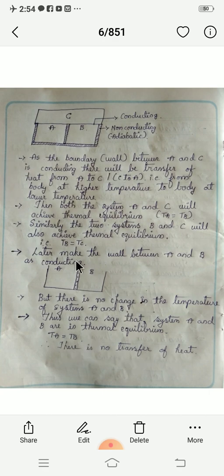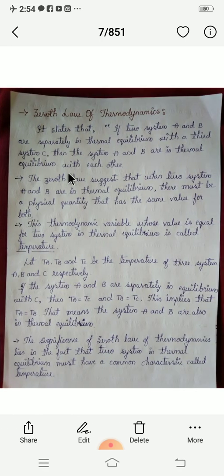Hence from this experiment we clearly understood the zeroth law statement: if two systems A and B are separately in thermal equilibrium with a third system C, then systems A and B are in thermal equilibrium with each other.